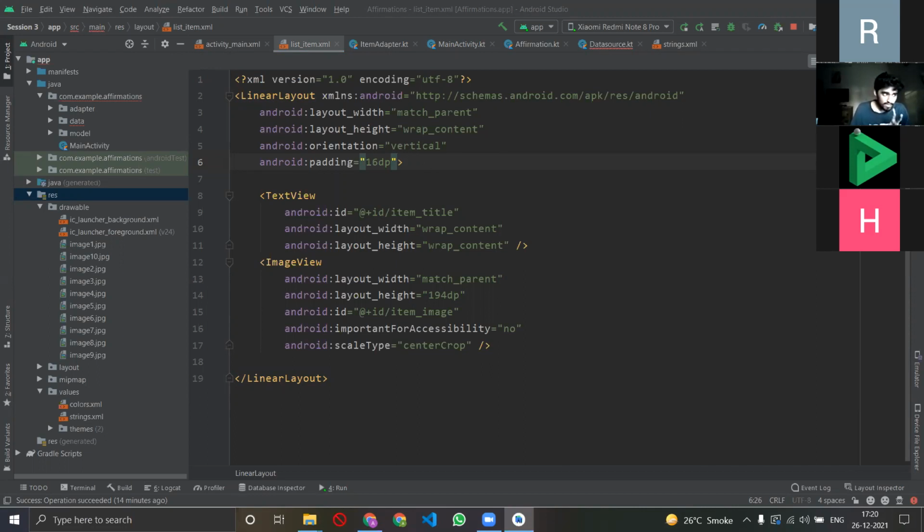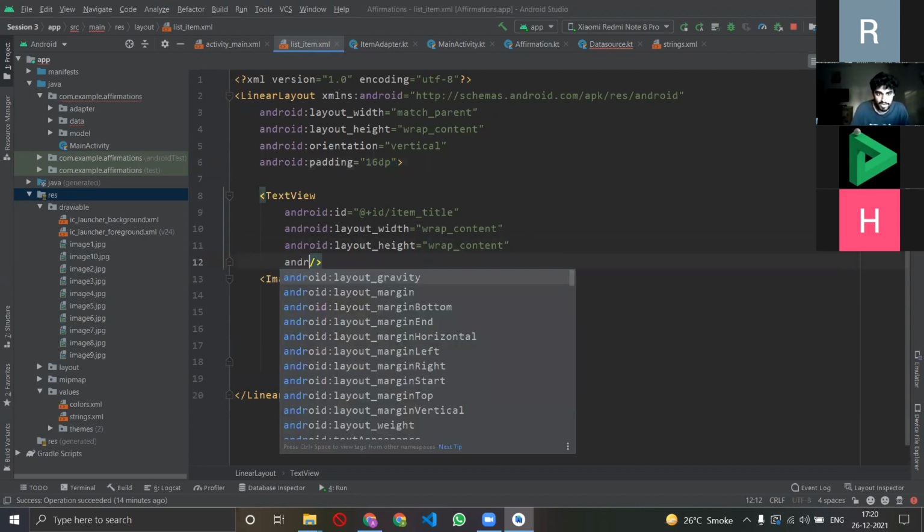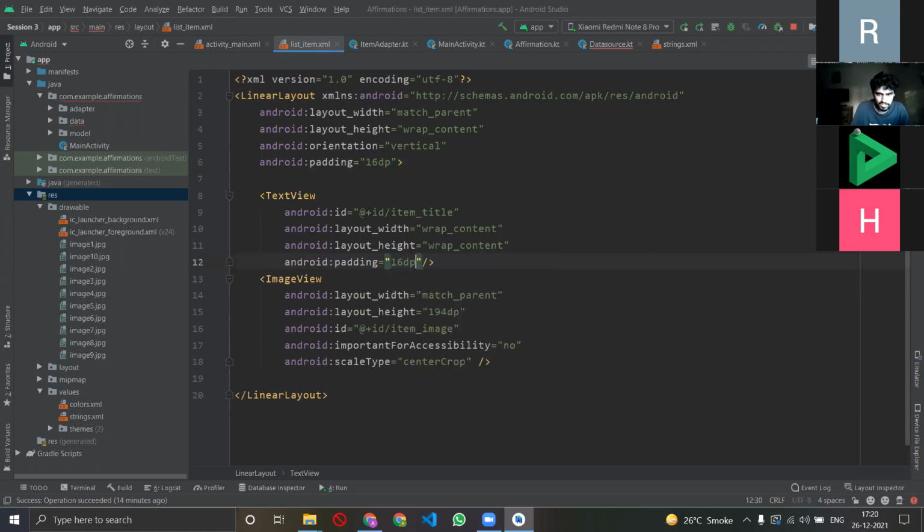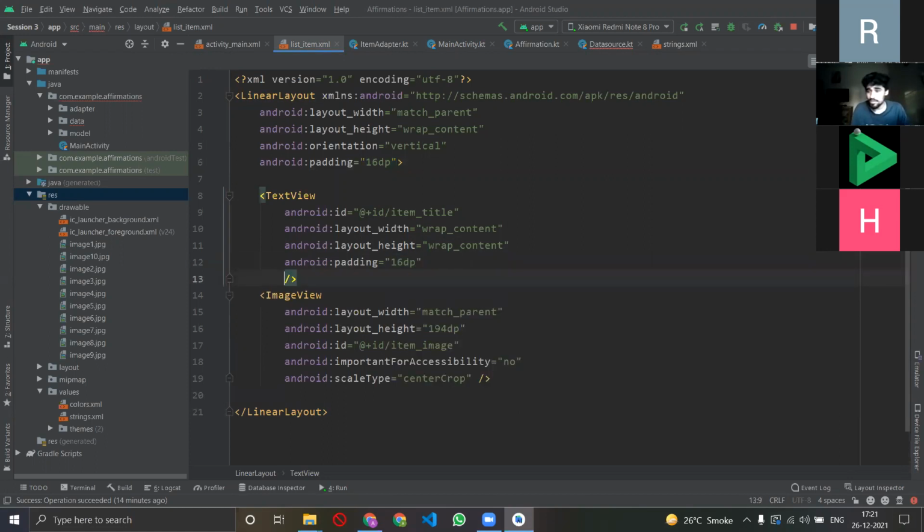So I've done that. The next thing I want to do is add a little padding and styling to the text as well. So I quickly add padding here too, 16 density pixels. And I want to give the text some appearance, not exactly a font per se, but a certain appearance to it.